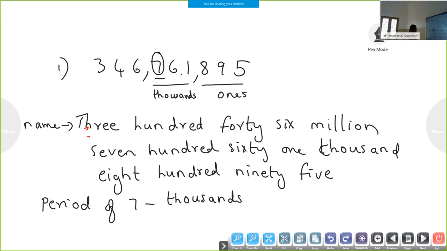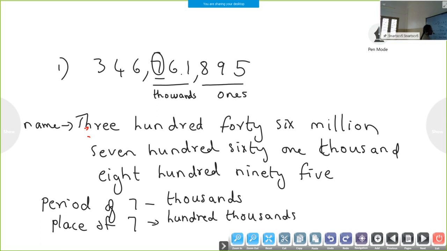The period is the thousands period. Now what is the place of 7? That is the 100,000 place. Is that clear? Do you understand the difference between the period name and the place? Now, can you find the digit in the 10 millions place?